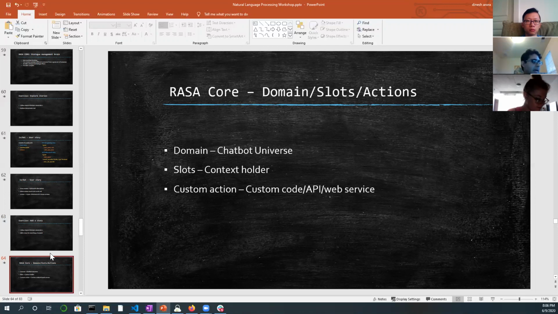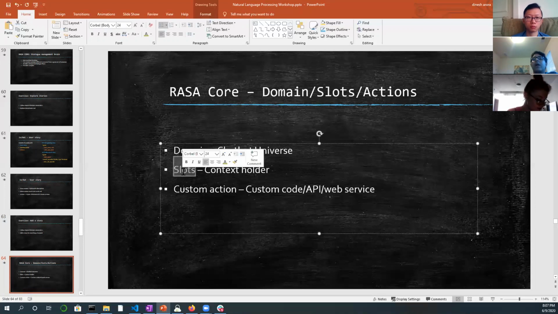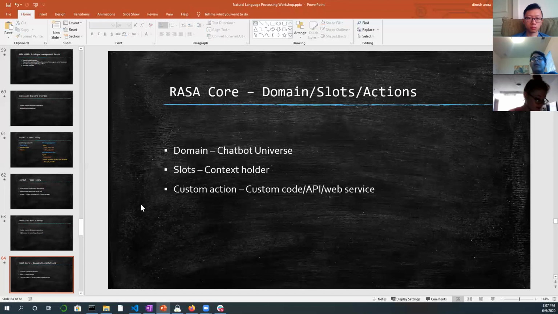If it doesn't understand or is not familiar with the intents that have been added or any stories it has added, it will simply start throwing, it says that I don't know what you're talking about, I don't understand that. So domain consists of something called slots and custom actions. Slots are context holders. Anybody with any programming language experience, think of slots as variables to hold some values.